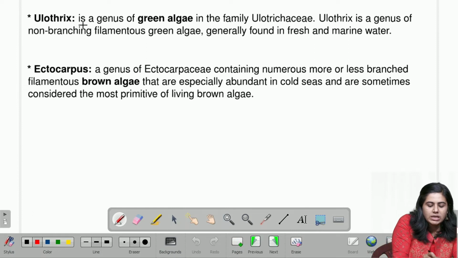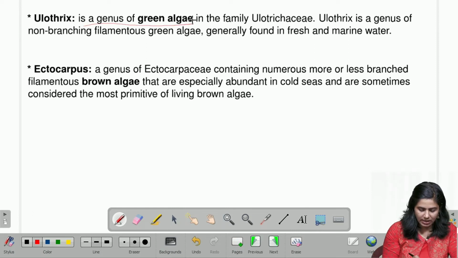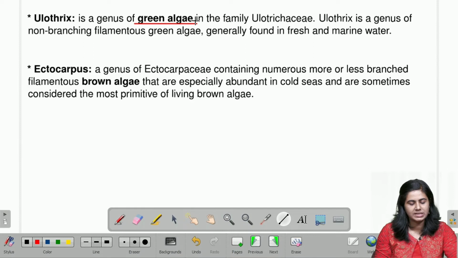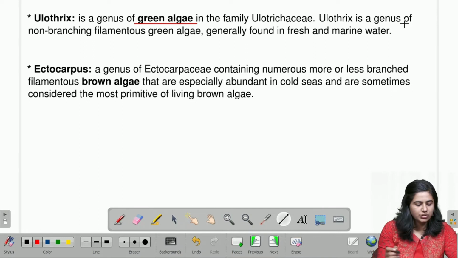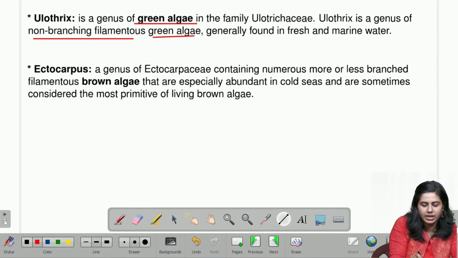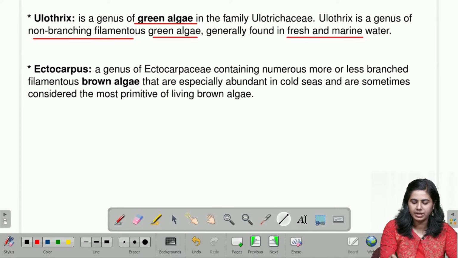Right. So, if we see Ulothrix, Ulothrix is a genus of green algae. See, it's a genus of green algae in the family Ulothrixaceae. Now, Ulothrix is a genus of non-branching filamentous green algae generally found in freshwater and marine water.